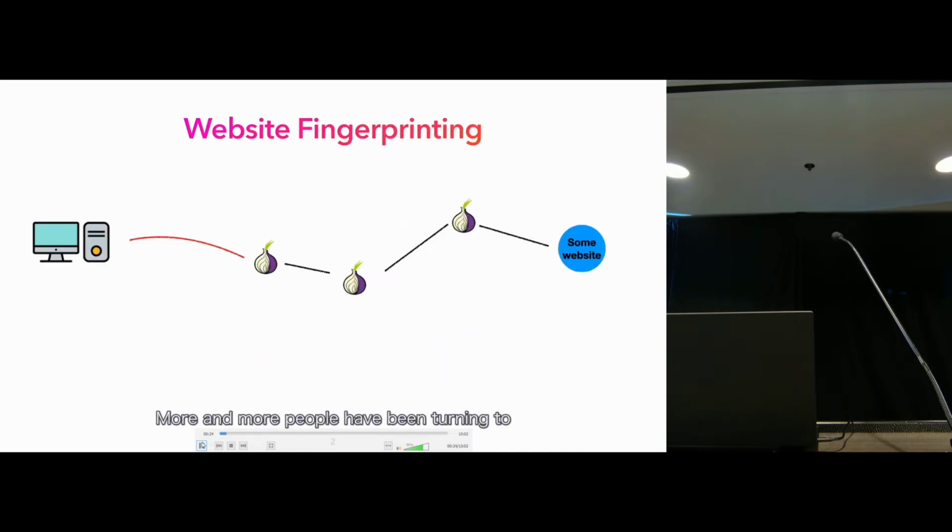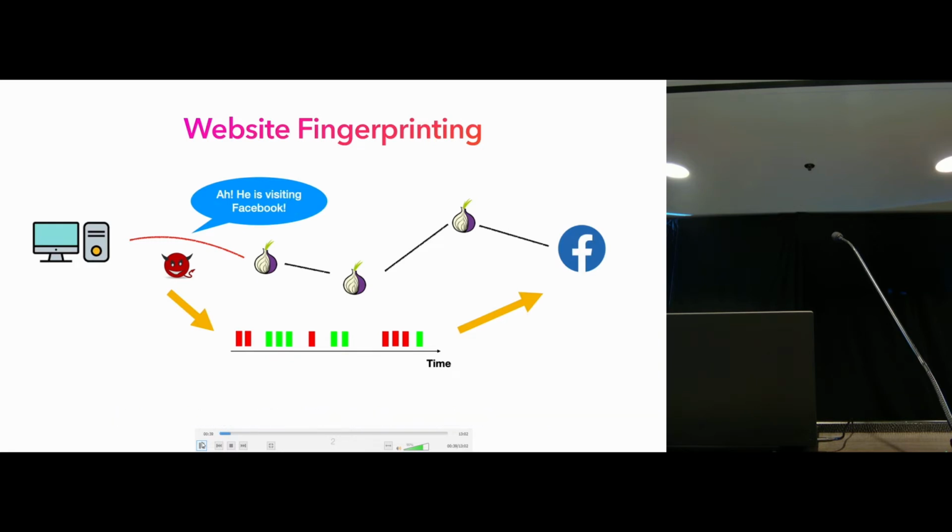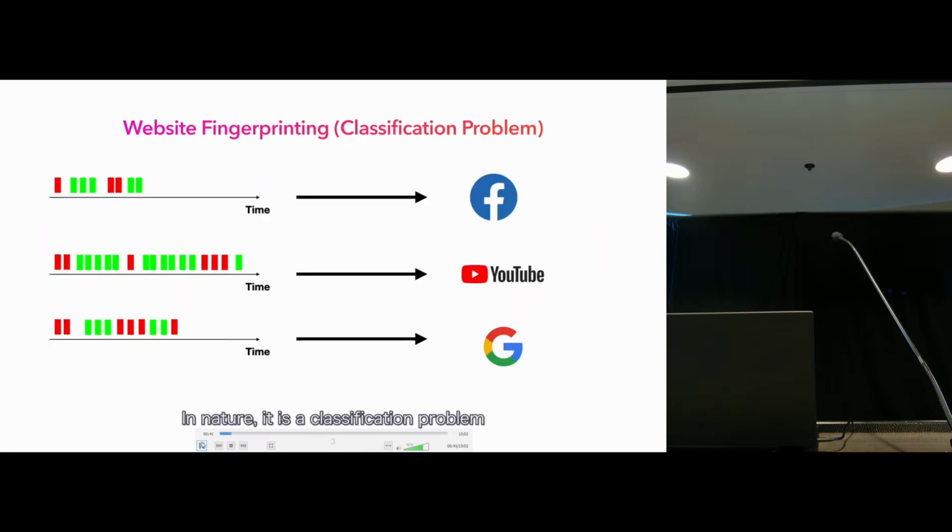More and more people have been turning to privacy-enhancing communication tools like Tor to access the internet. However, a local eavesdropper can launch a traffic analysis attack known as website fingerprinting to de-anonymize the user. In nature, it is a classification problem where the attacker uses a machine learning or deep learning technique to infer the web pages by timing and size information in the packet sequences. Modern attacks have achieved more than 90% prediction accuracy, posing a great threat.